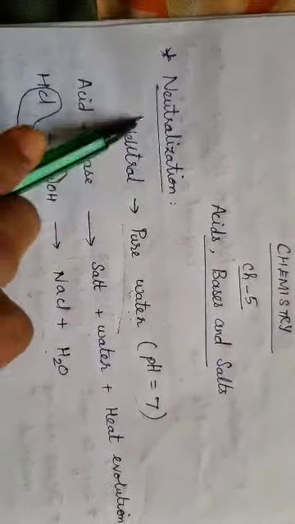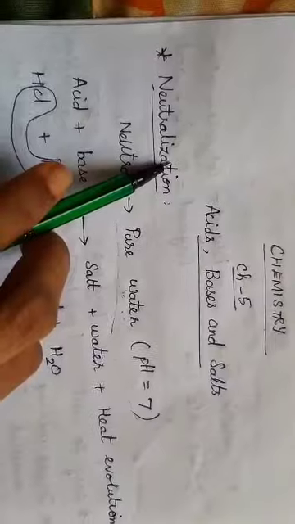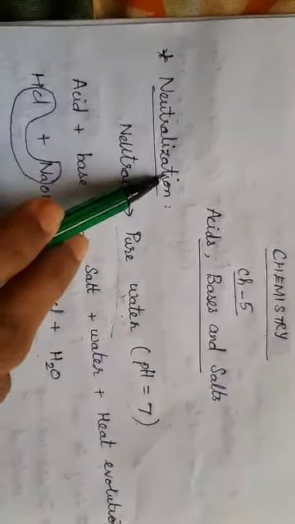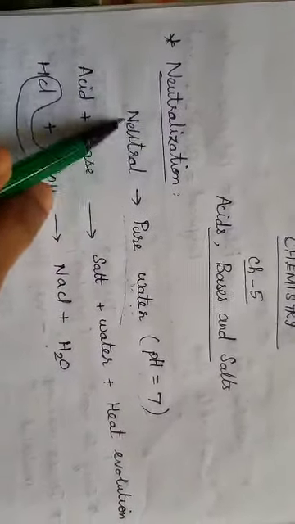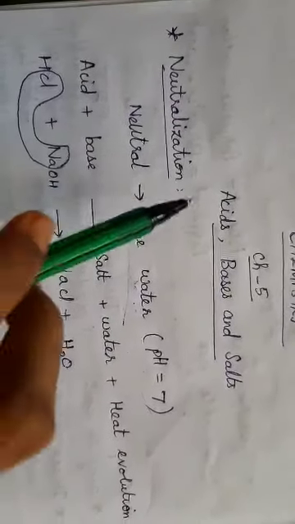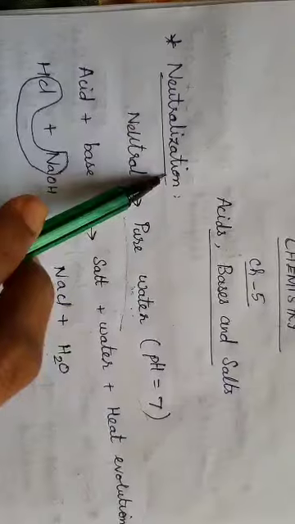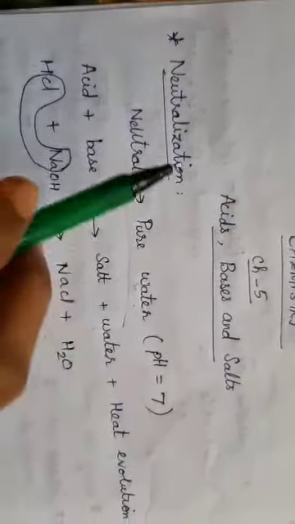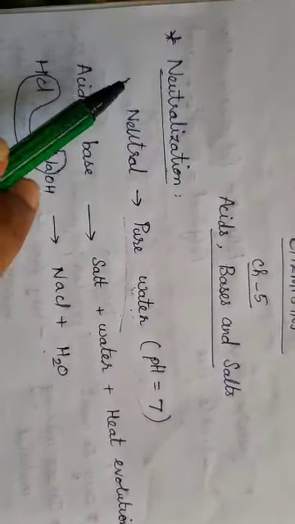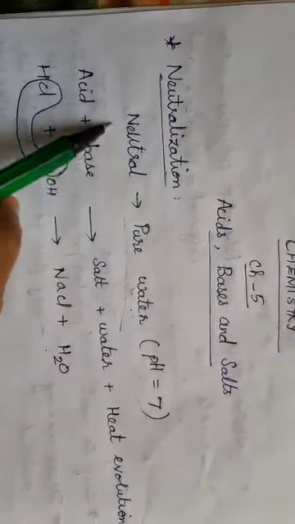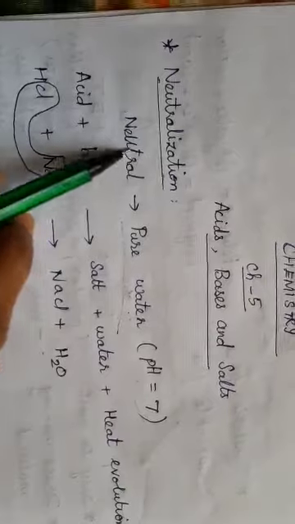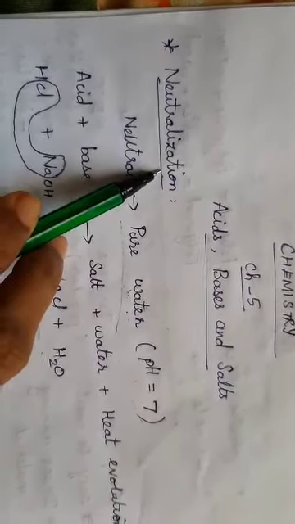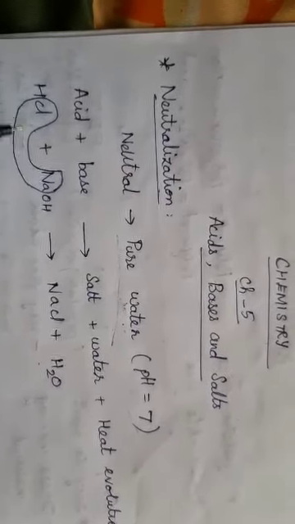Now, what does neutralization mean? It is a process in which you are going to produce the neutral solution. Okay, so chemistry is nothing but whenever you mix two things, you get a new product. In a similar way, whenever you mix something and in the end you get a neutral solution, then the process is called neutralization. Okay, now what am I going to mix?